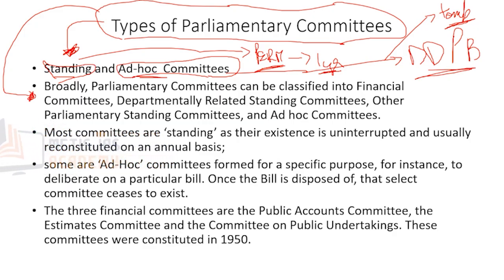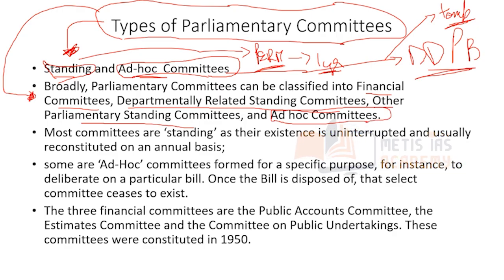Now, there is also another classification of the parliamentary committees which we generally see. The first type is the financial committee. Then we also have the departmentally related standing committee. Then we have other parliamentary standing committees. And then we have the ad hoc committee. Now, this is another classification. Let us try to understand each of the different types of committee present in this classification. Let us start with the last, that is, the ad hoc committee.